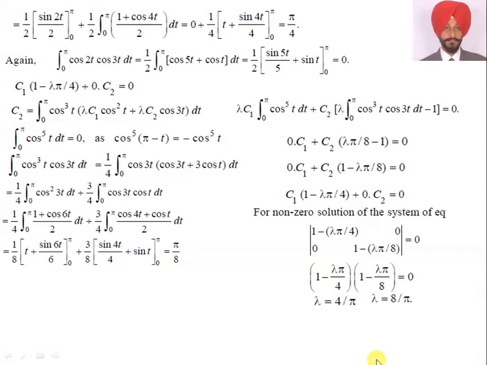So the first part of our question is the eigenvalues. We find the eigenvalues: lambda is equal to 4 by pi and lambda is equal to 8 by pi. So this is the first eigenvalue and this is the second eigenvalue.